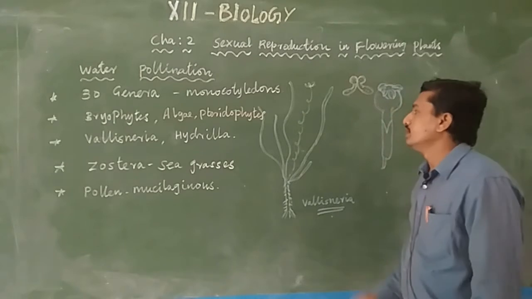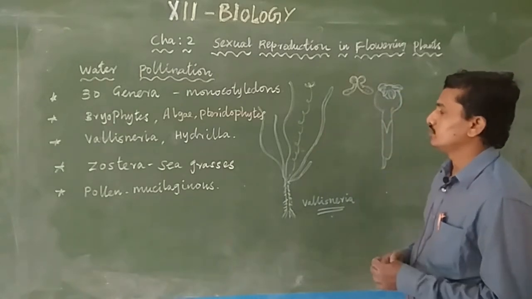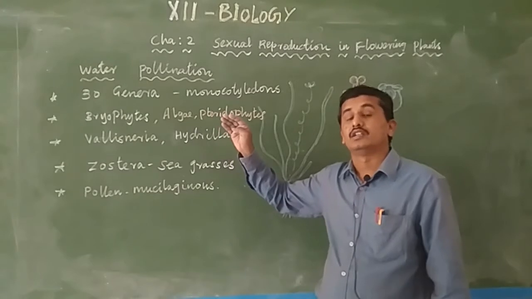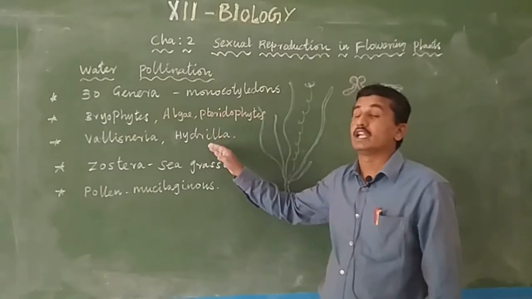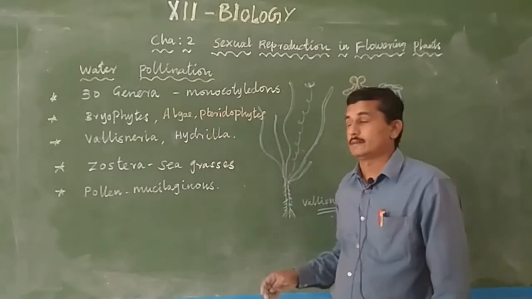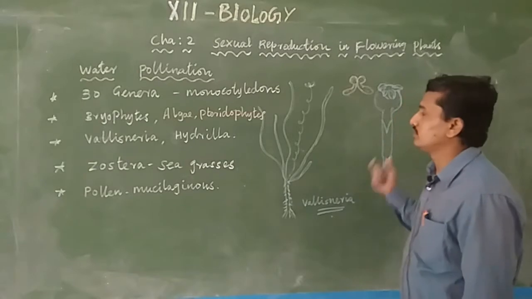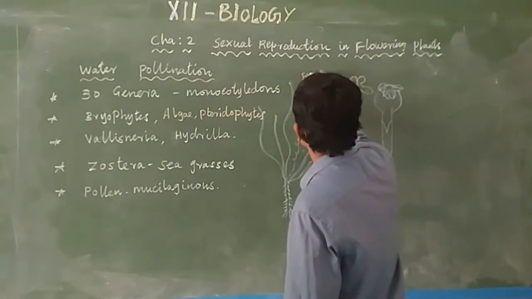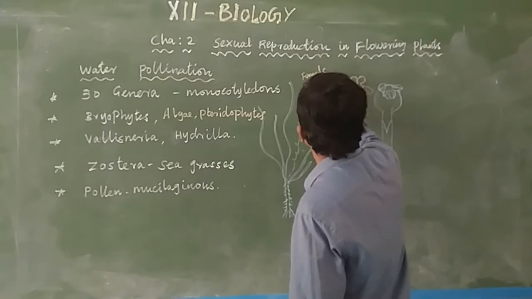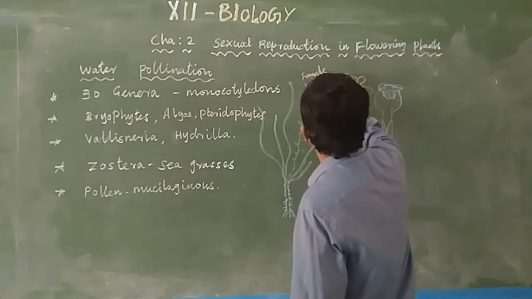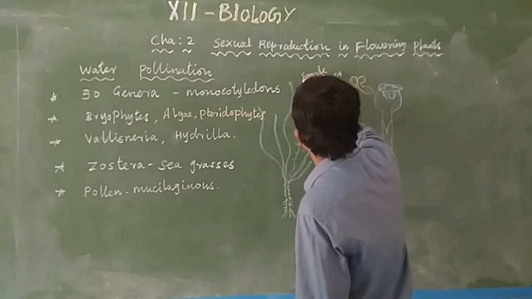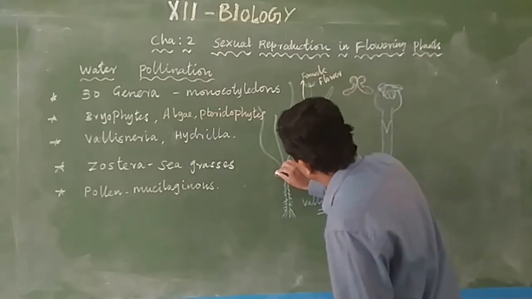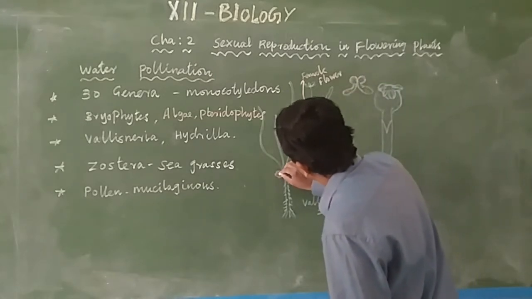Okay, how? Hydrilla and Zostera. Hydra is different; Hydra is an animal, in the category Coelenterata. Here, Hydrilla is a plant, an angiosperm. Here this is actually Vallisneria. This is the female flower, and male flowers are produced in clusters here.